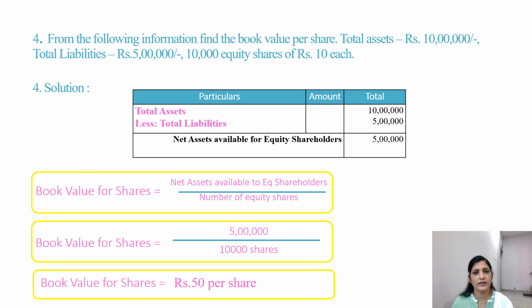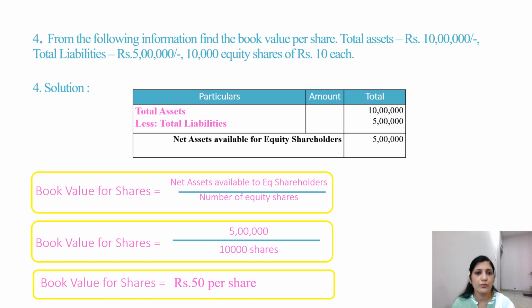Let's go for another problem. From the following information, find book value per share. We are going to find out the book value. So what is given over here? Total assets 10 lakhs, total liabilities 5 lakhs, 10,000 equity shares of rupees 10 each. This is the information we have. So how do we find the book value of shares?